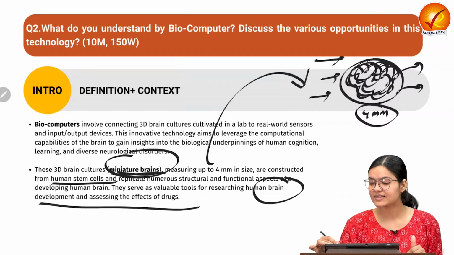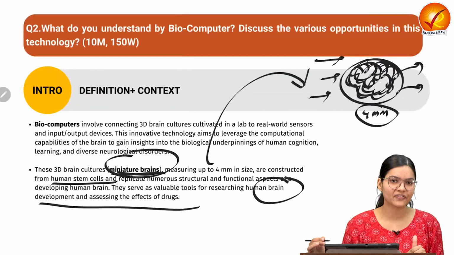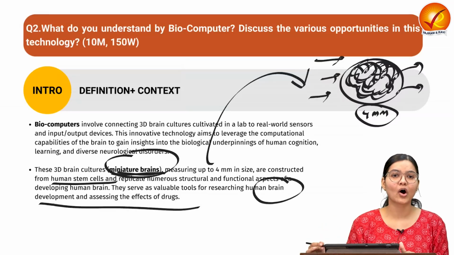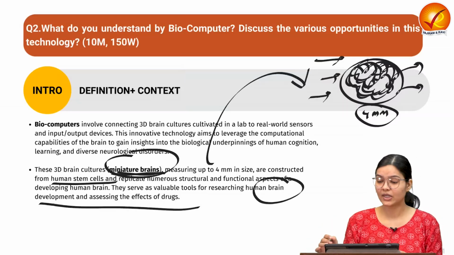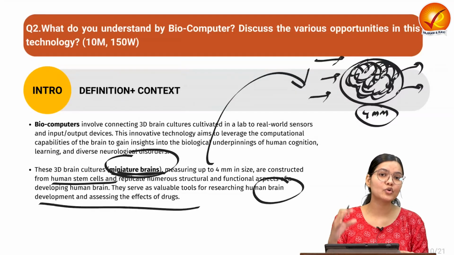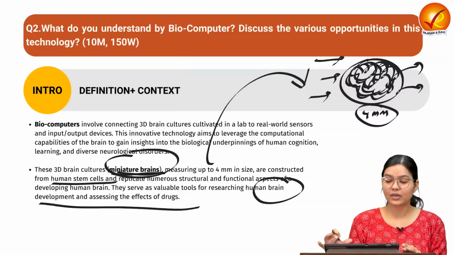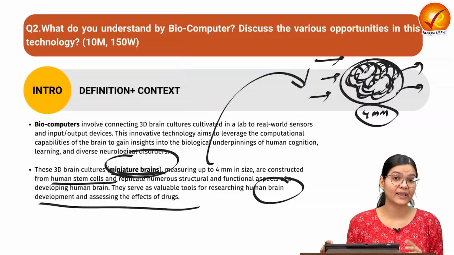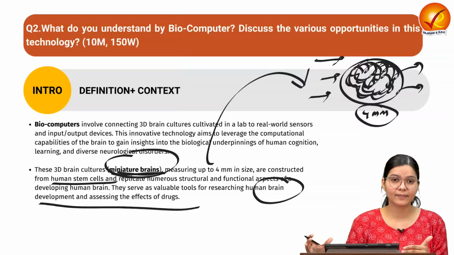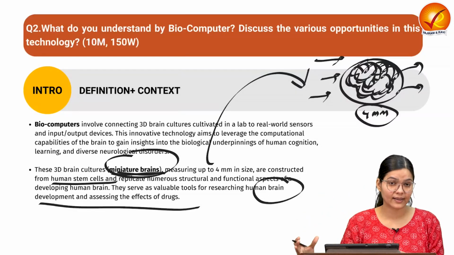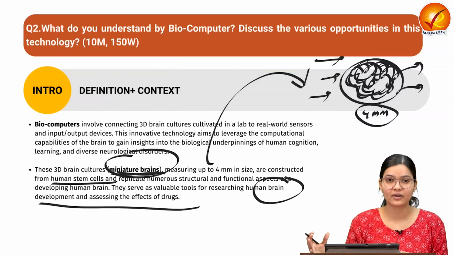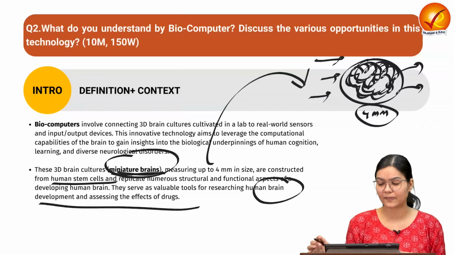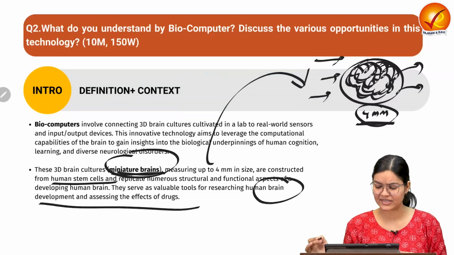Suppose some medicine is provided, some brain is having some kind of issue. If some medicine is provided to that particular organ, how does it behave, how does it react? So we are trying to understand through this miniature brain how the human brain behaves, how cognitive and learning abilities work, and how neurons react with respect to the different drug treatments. That is the concept, and this miniature brain, which has a size of 4 mm as we have seen, has been developed recently.